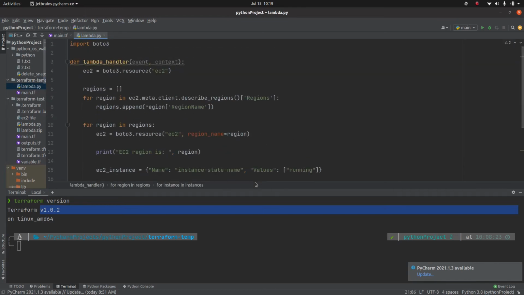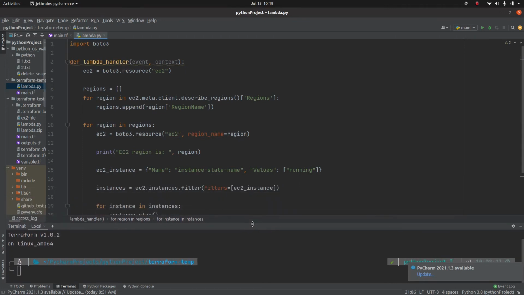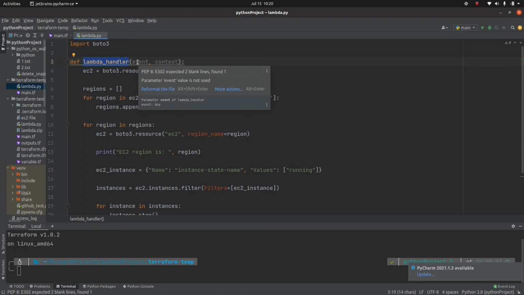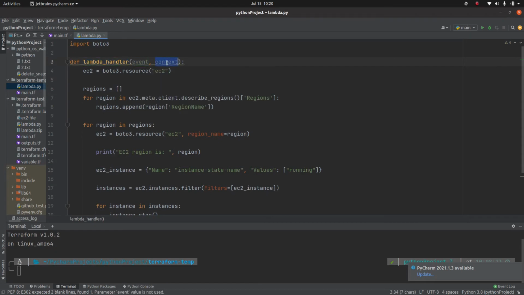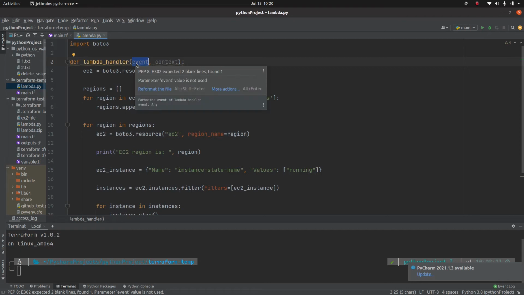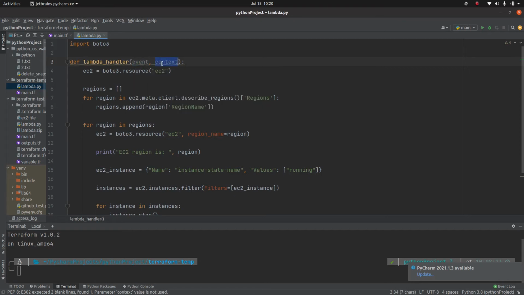We have already discussed this code two times. The only difference is that we are going to introduce a function called lambda_handler, which is the entry point for lambda, and it accepts an event and a context. Event is there because lambda is event driven, so some event is going to trigger this function. The context stores information like the ID created when the lambda function executes and how much time it is going to take.